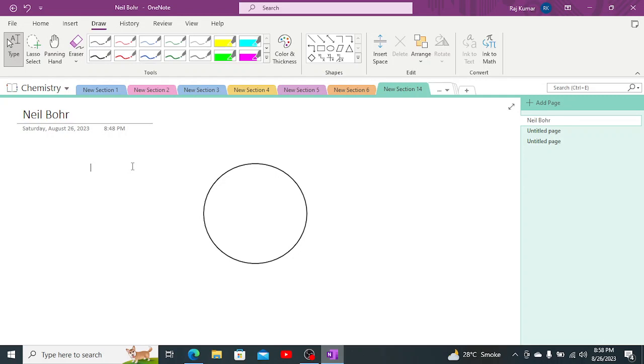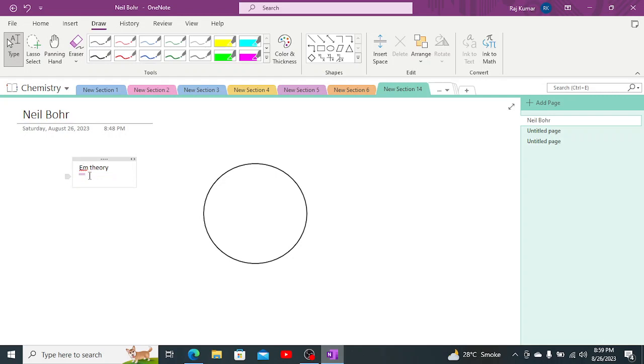In that atomic model, he described that the electron is revolving around the nucleus in an orbit, in a circular pathway, but he didn't describe how it is moving, what kind of energy is required, how the energy is consumed, and whether it is causing any sort of momentum or not. Nothing was described.